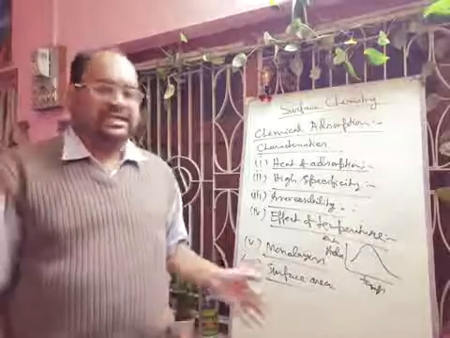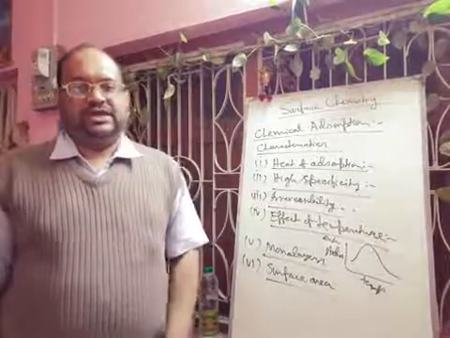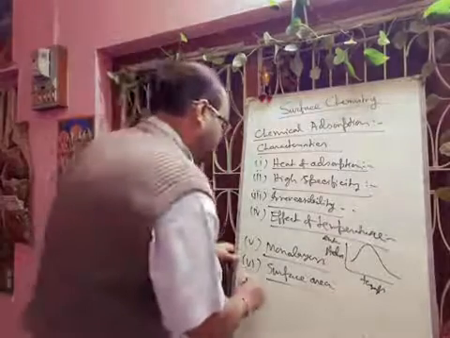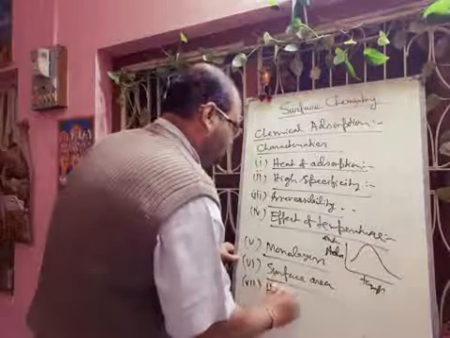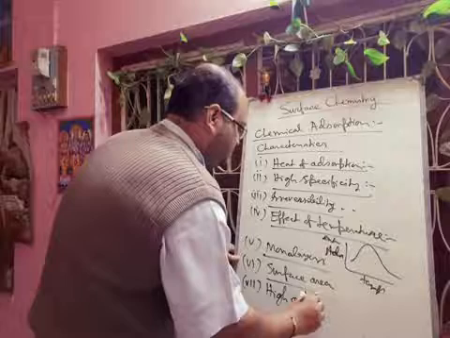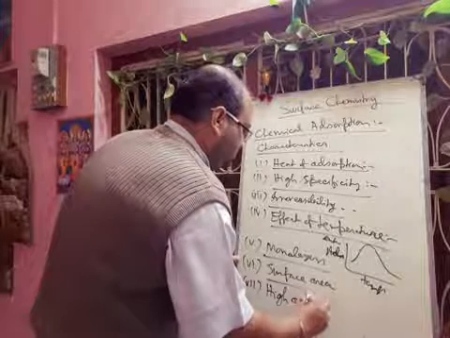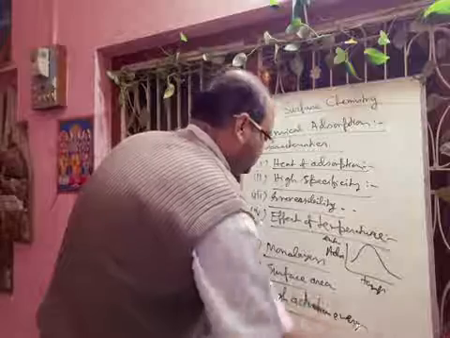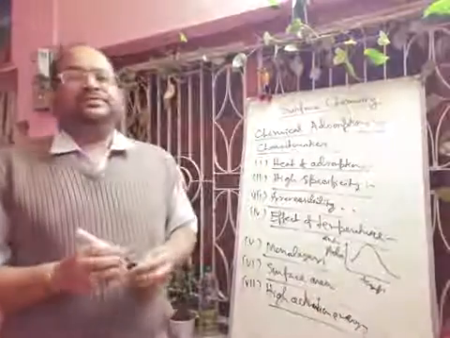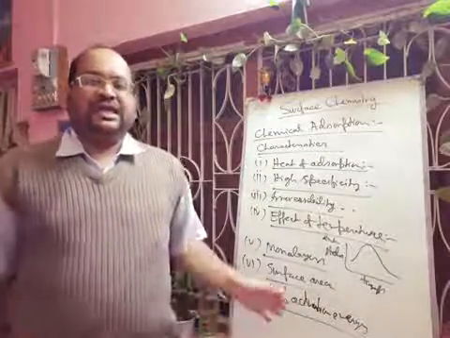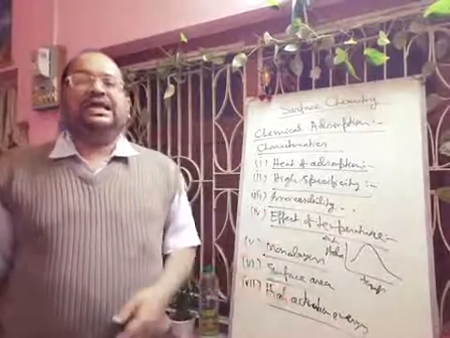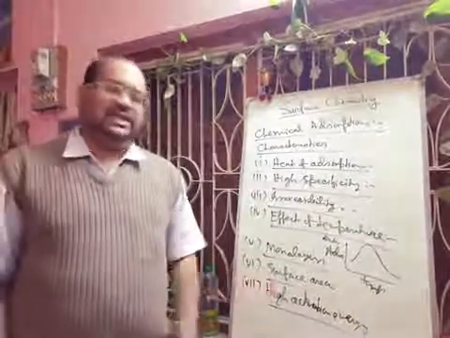That means the reaction rate will also increase. Next one is high activation energy. Chemical adsorption involves a chemical reaction. Therefore, like other chemical reactions, it requires high activation energy.